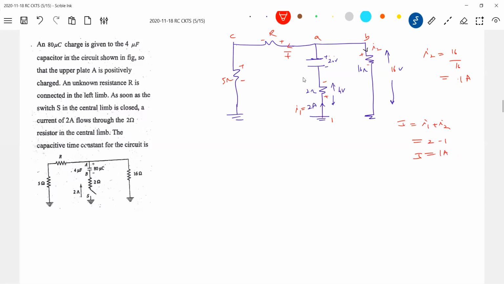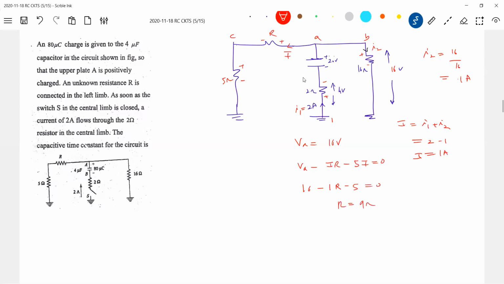Now we know the potential drop. So VA is equal to how much? 16 volt. And we know the current. So this should be VA minus IR minus 5I equal to 0. So VA is how much? 16. I we know, 1. R minus 5.